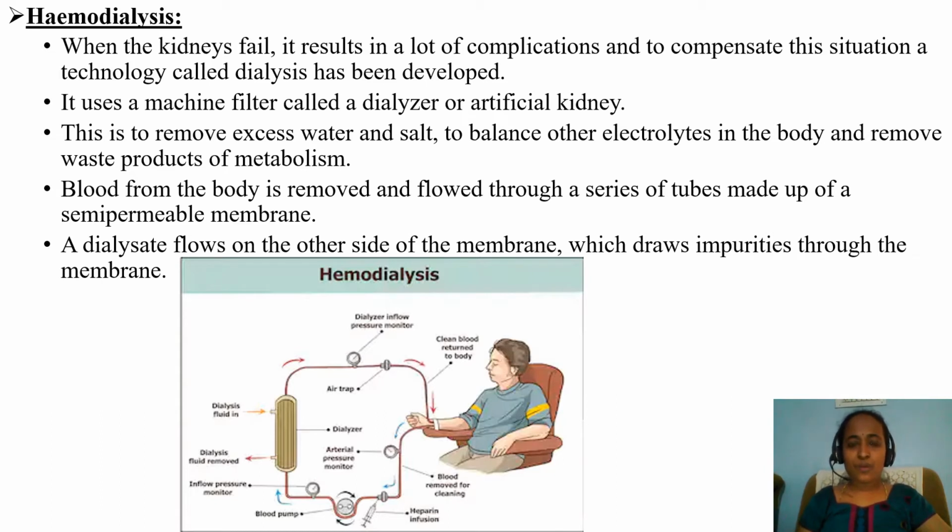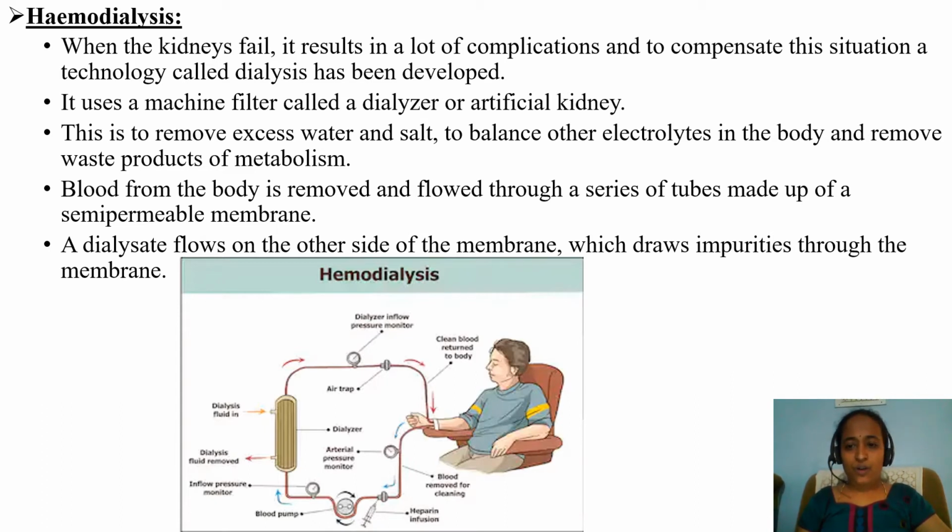Blood from the body is removed and flowed through a series of tubes made up of a semi-permeable membrane. Within the dialyzer, you can see a series of tubes which just look like a blood vessel, and it is made up of a semi-permeable membrane. You know why we use the word semi-permeable here? Because it's selectively permeable. It allows only few substances but not all. So through semi-permeability, it allows only impure substances. By maintaining balance in the body, it filters the blood within a dialyzing unit.